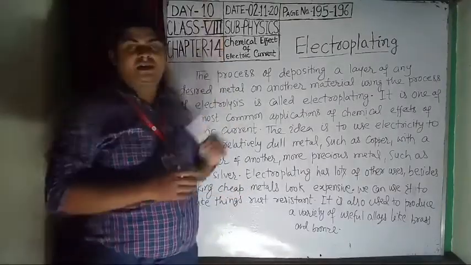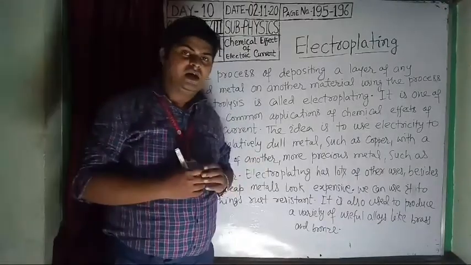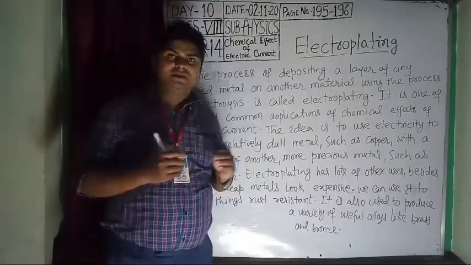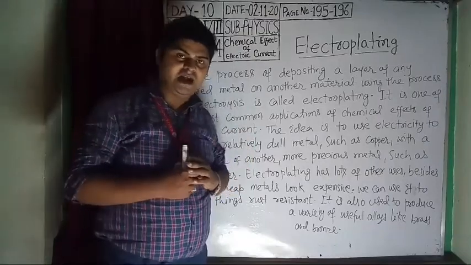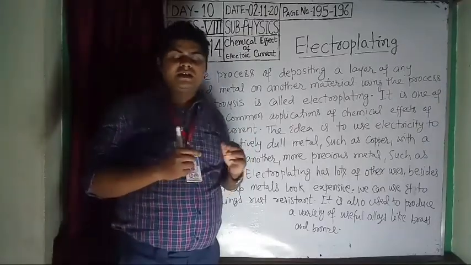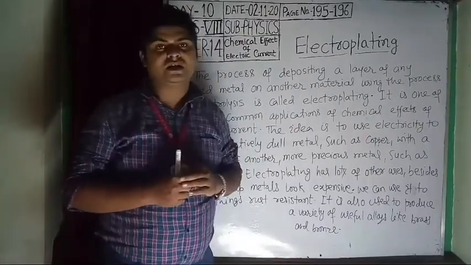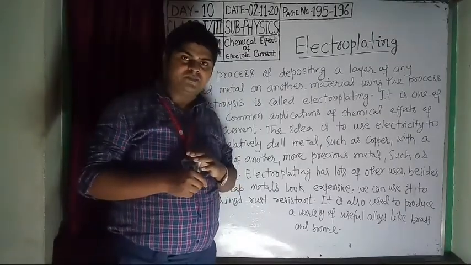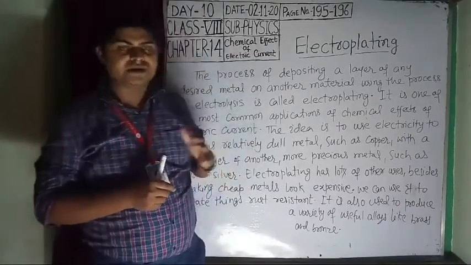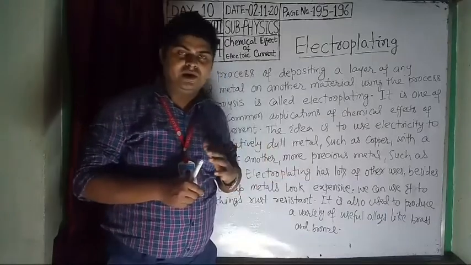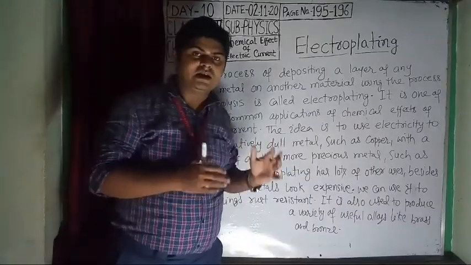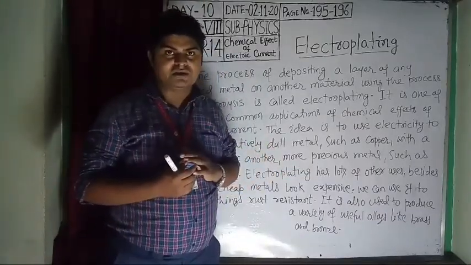Welcome to day 10. As you know, in day 9 I explained activity 6. In activity 6 we saw that when electricity passes through an electrolyte, the color will change.